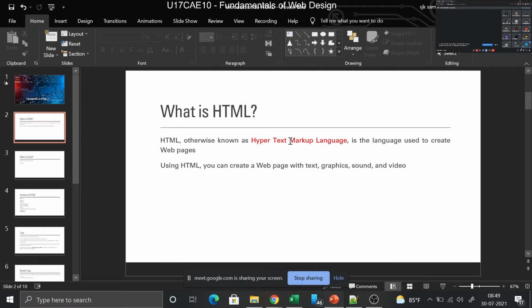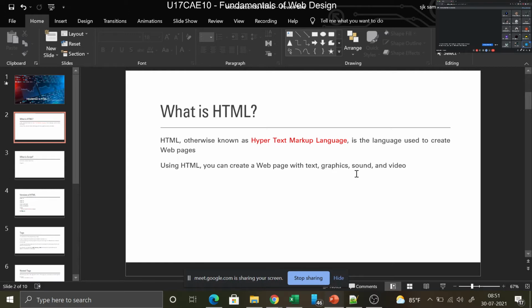You can see there are some images, there is some text over here, and you have some icons over here. There's a video below here. So you can have all four multimedia elements: text, graphics, sound, and video. Four mediums you have, hence it's called multimedia. All these you can view and create using HTML.